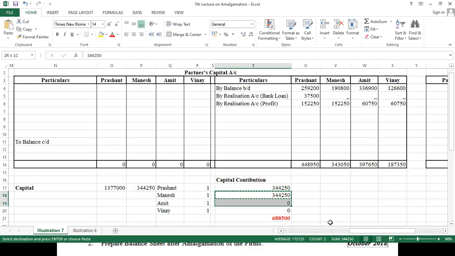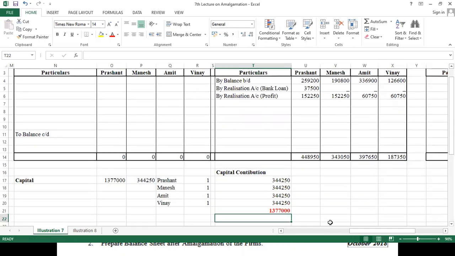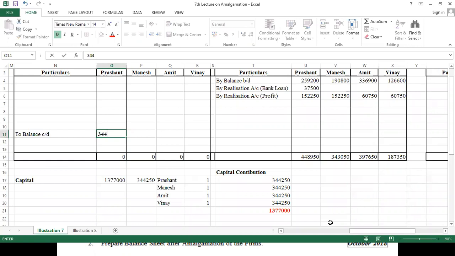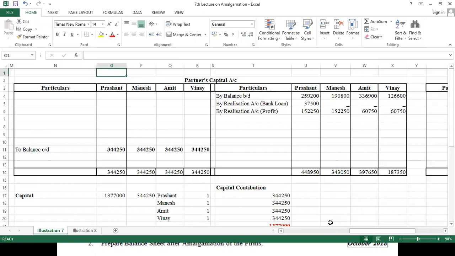Okay, now I can copy it down. So my total comes to 13,77,000. Okay, so here I will write down the amount, that is 3,44,250. Okay, and now I will tally my partners capital account. Is the partners account tallying? No, it is not. And when it doesn't, with what will we tally it? By using cash and bank. Very good, very good, cash and bank. But it was not told to us, yet we understood that we have to do it through cash and bank.